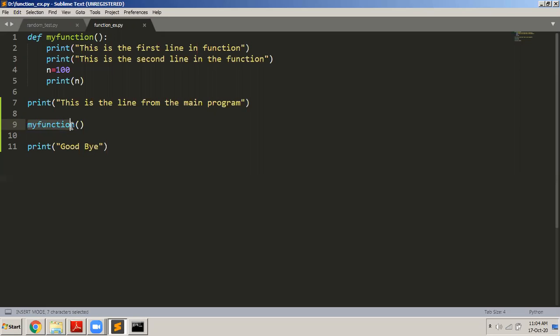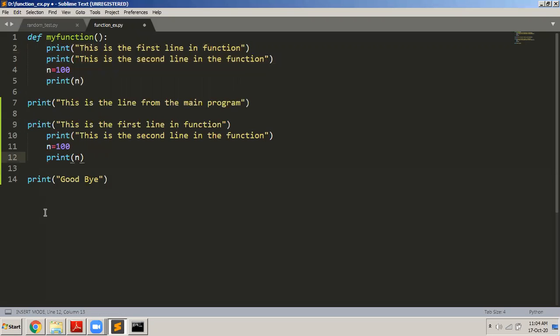Now that you have called the function, the body of the function will get executed in this place. So basically, this my function gets replaced with these statements. It's as good as writing them here: print, first line in function, this is second line in function. So when I call my function, it is as good as putting these statements here.